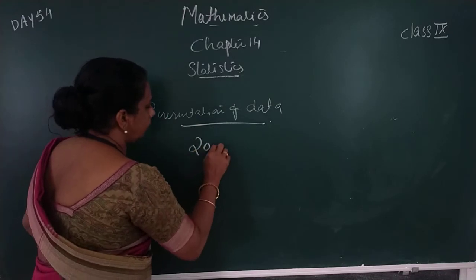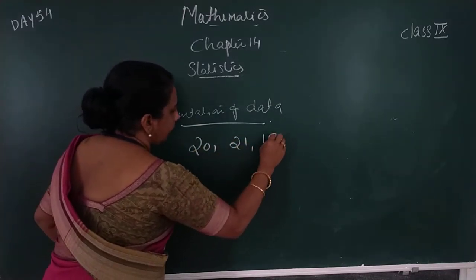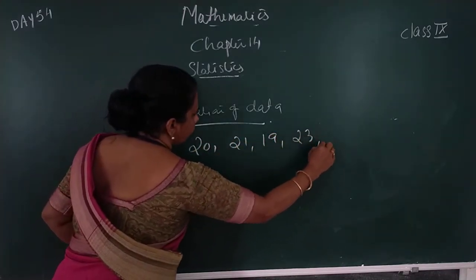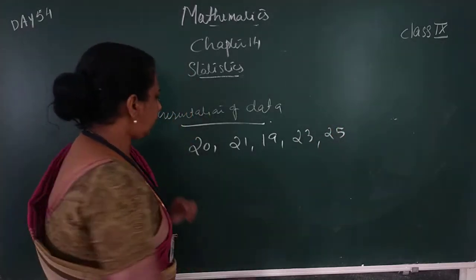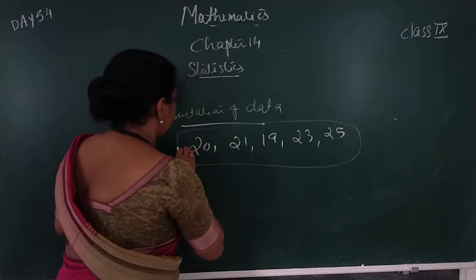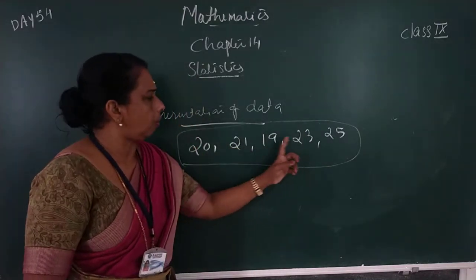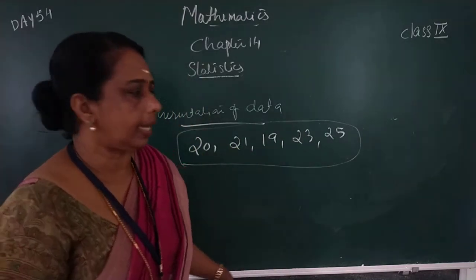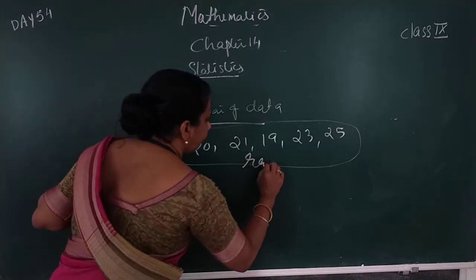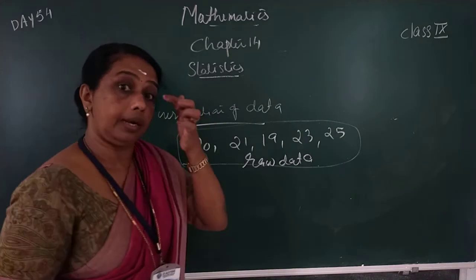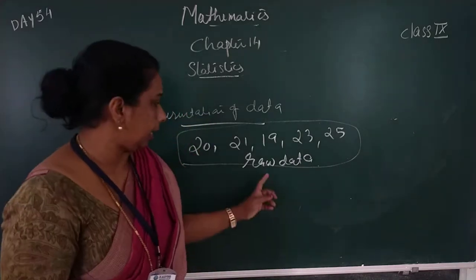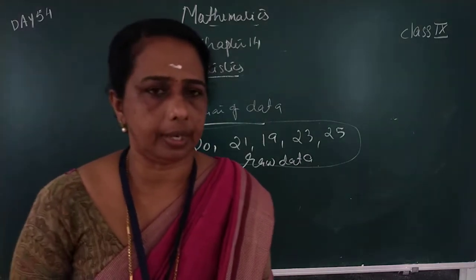That is 20, 21, 19, 23 and 22. This is a very small data. Here only 5 observations are there. This data is called raw data. I think you already studied raw data.